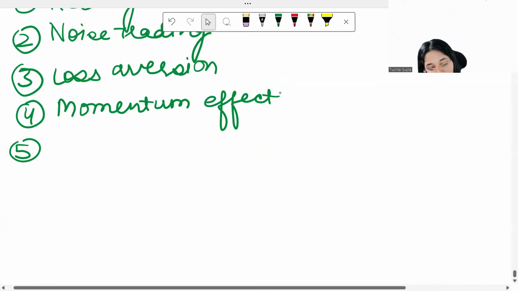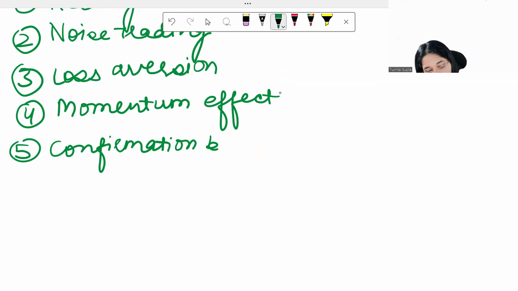Then number five over here is confirmation bias. Confirmation bias essentially means, let's suppose I have made an investment in a company, and it will only allow me to read or hear news which is positive about the investment. So let's suppose I have bought the shares, so I want the share price to go up. I will constantly look for news which will confirm that yes, the share price will go up. I will deliberately ignore any news which goes against my analysis. This is what confirmation bias is.